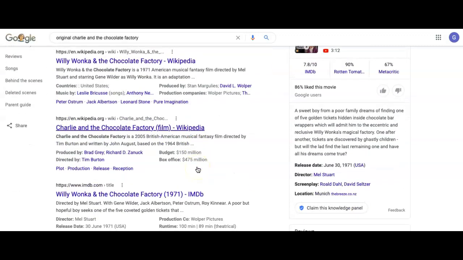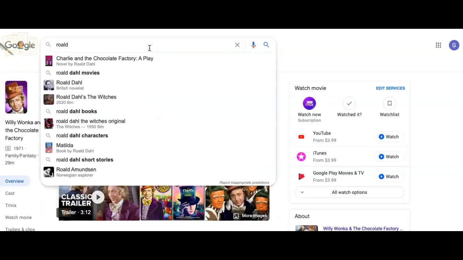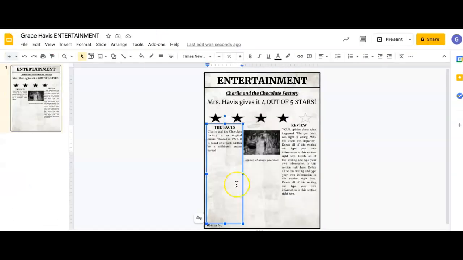Let's see. May have to do a little bit of digging. Roald Dahl is what I'm looking for. Let's just try Googling his name. There we go. And then I might just want to like give a summary of it, right? In it, there is a contest based on a golden ticket hidden inside of a chocolate bar. Okay, many more facts I could give about that. Maybe I want to list some of the actors. Maybe I want to talk about when the book was released.